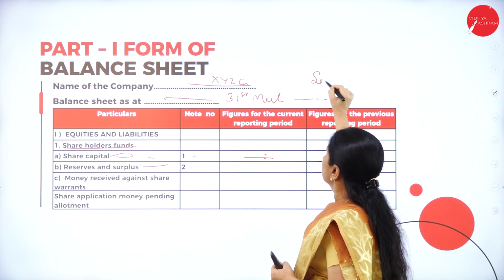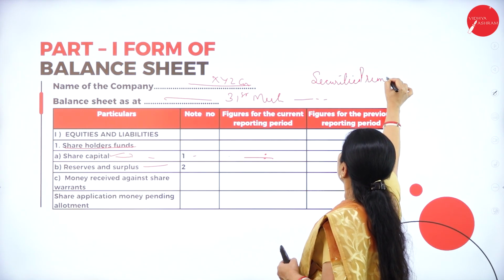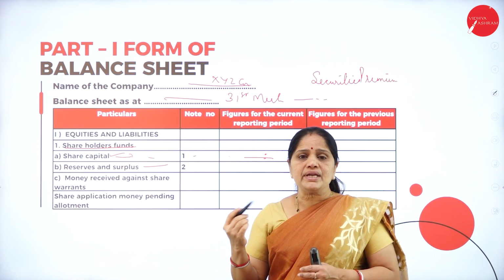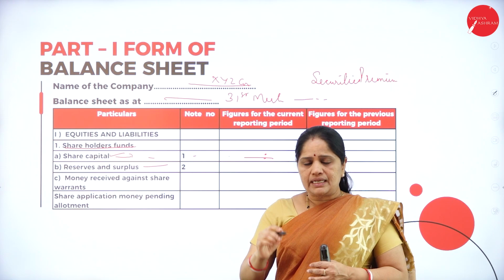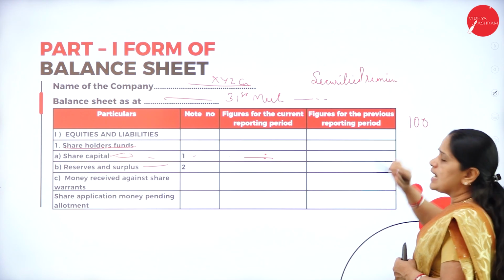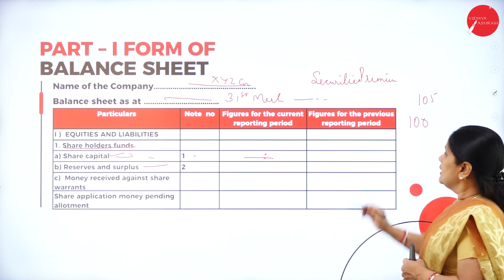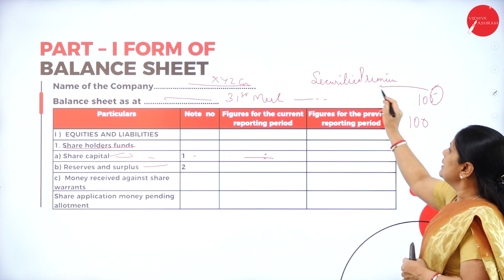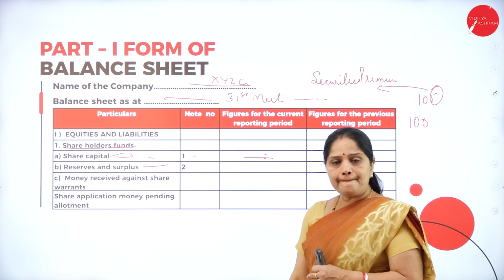Now, what is the securities premium reserve? This securities premium reserve is maintained when the company has a premium issue. Now, what is a premium issue? When the shares are issued at a price higher than the face value, suppose the face value of the share is 100 rupees and it is issued at a price of 105, then this 5 rupees extra premium that they have collected should be credited to the securities premium account, and it should be shown in the balance sheet.